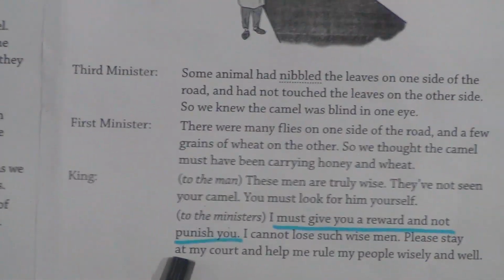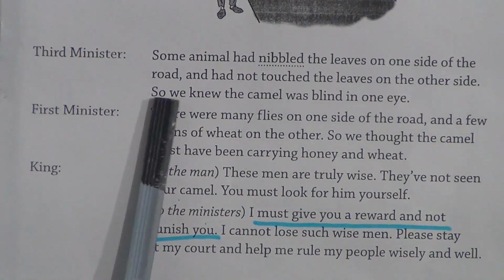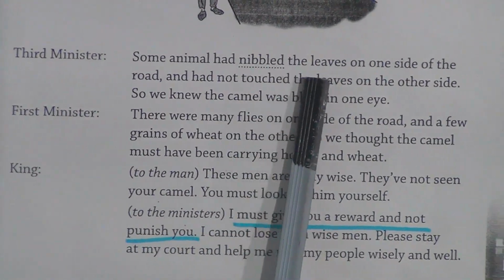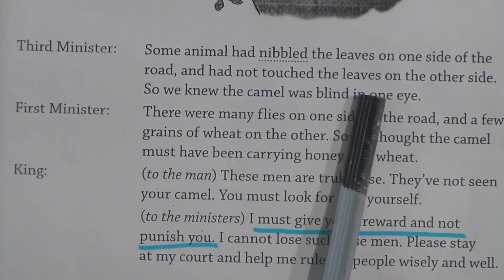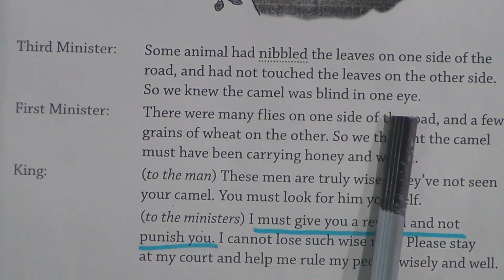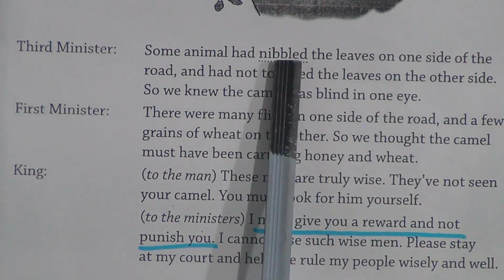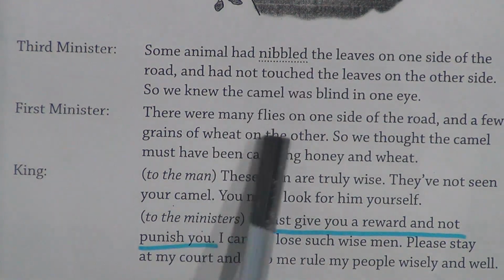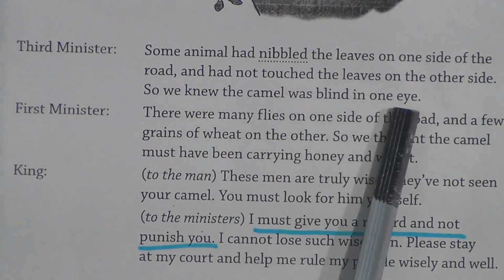We will move to the next page, the last page. Third Minister: Some animals had nipped the leaves on one side of the road and had not touched the leaves on the other side. So we knew the camel was blind in one eye. Nipped means eaten something in small bites.